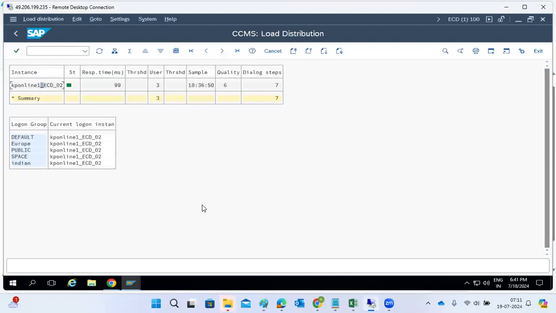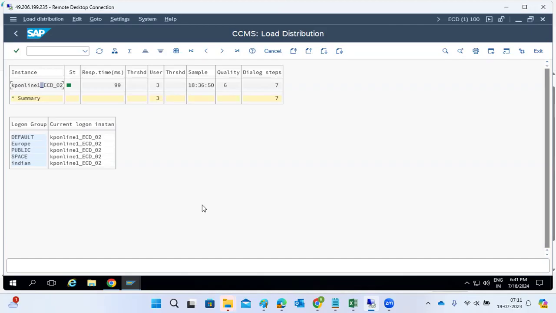So here, the gateway work process enables the communication between the work process and external programs, as well as between the work processes from different instances and systems. All those things are helpful here.